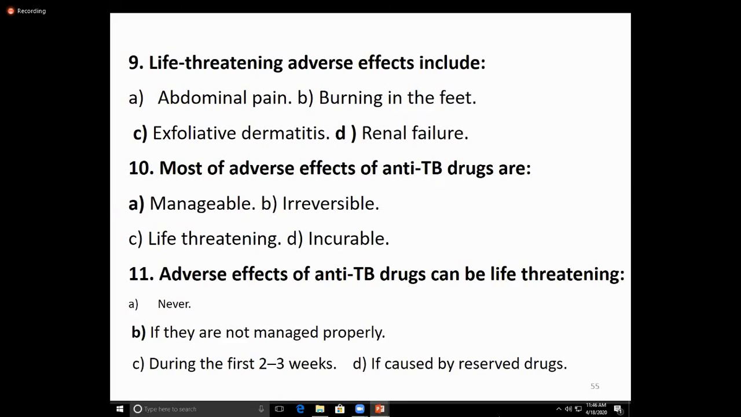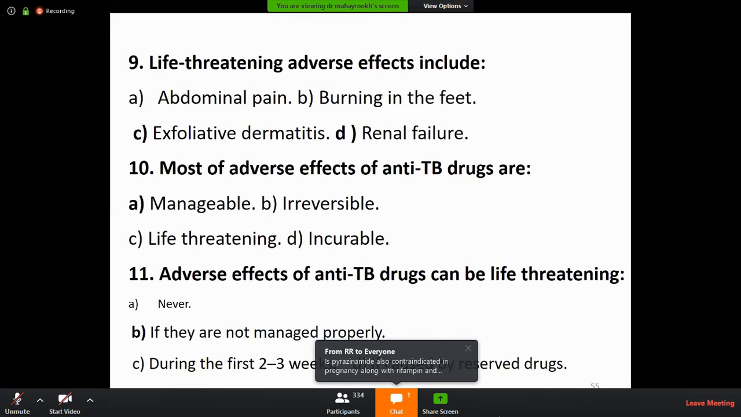And the most important adverse effect, it can cause dose-dependent hepatotoxicity. It also impairs the excretion of uric acid, so it can cause hyperuricemia. So it should be used with caution in patients who have gout.